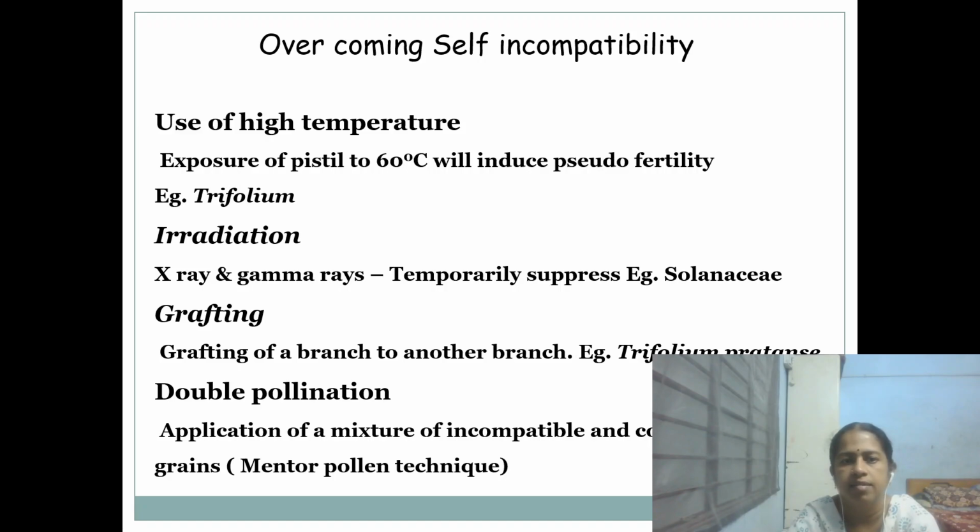Then irradiation: X-rays and gamma rays temporarily suppress the self-incompatibility in Solanaceae. Then grafting: grafting of a branch to another branch is reported to break self-incompatibility in Trifolium pratense. Then double pollination, that is a mixture of incompatible and compatible pollen grains, the mentor pollen technique, is done in some.